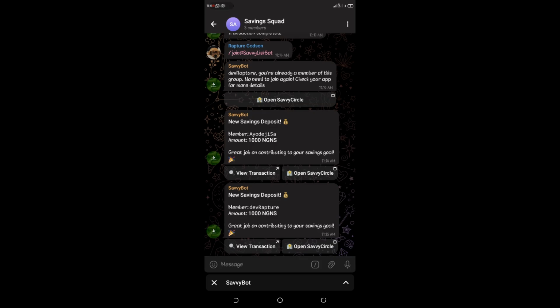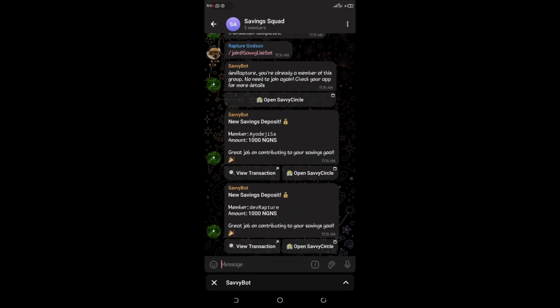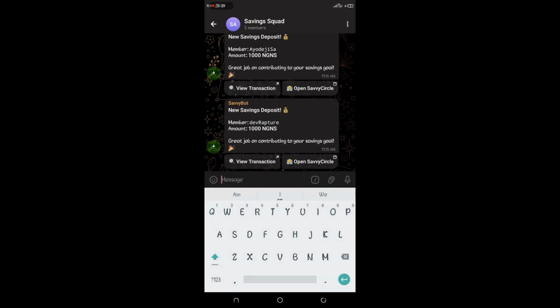So now we'll wait for Rapture to deposit also. Okay, we can see this new message from the bot saying new savings deposit, member dev Rapture, amount 1,000 NGNS. So this is a nice message. The bot listens to every operation going on in the group on the smart contract, then sends it as a message to the group. So for now, since Rapture has deposited and I've also deposited, we can request for a loan. So to do that, we use the deposit keyword.